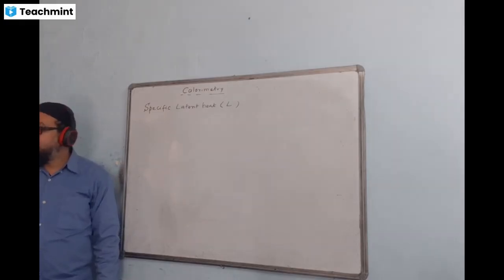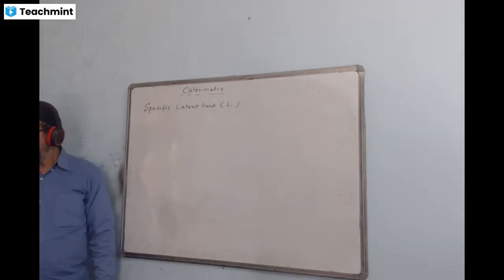At a fixed means constant. At a fixed temperature.